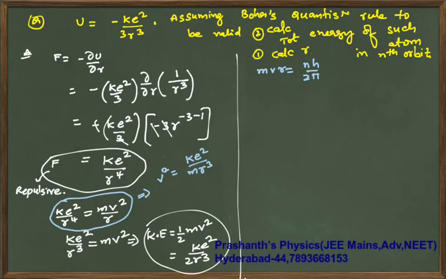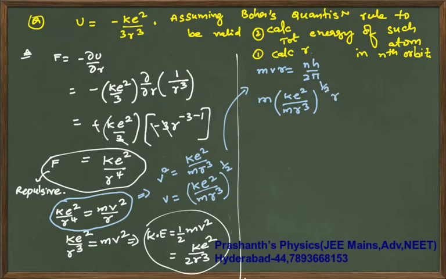V square is k e square by m r cube. From here v is k e square by m r cube whole power 1 by 2. Now substitute this into this equation: m times v, which is k e square by m r cube whole power 1 by 2, times r is nh by 2 pi. Do squaring on both sides.